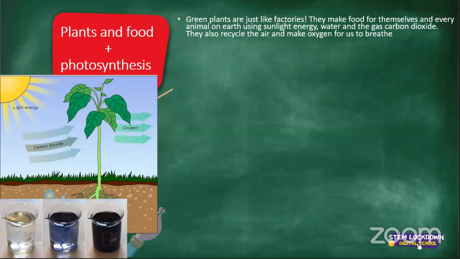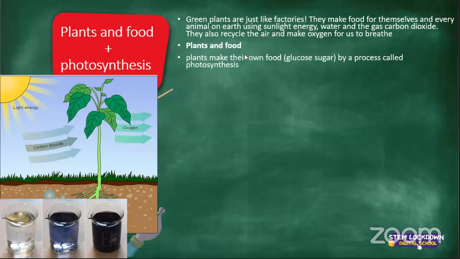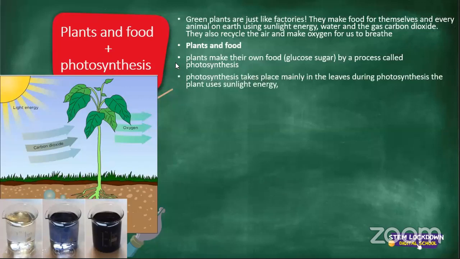Green plants are exactly like that because they actually provide food for themselves and every animal and human. All right, let's discuss plants and food. Plants make their own food, which is glucose, sugar, by a process called photosynthesis. Photosynthesis takes place mainly in the leaves. During photosynthesis, the plant uses sunlight energy, carbon dioxide from the air, and water to make glucose sugar.